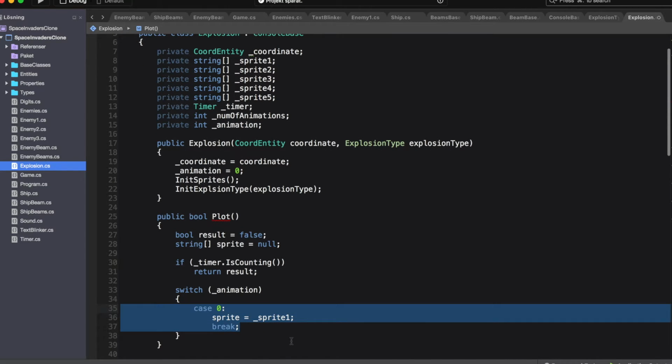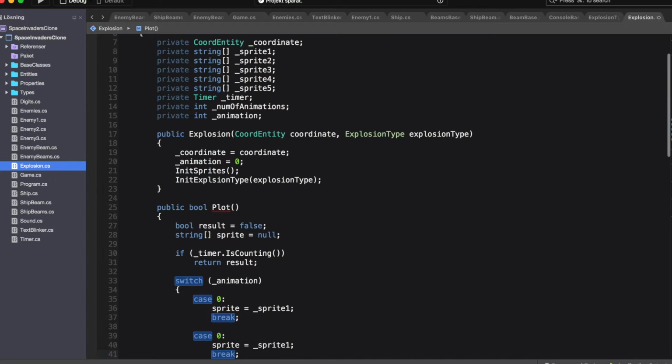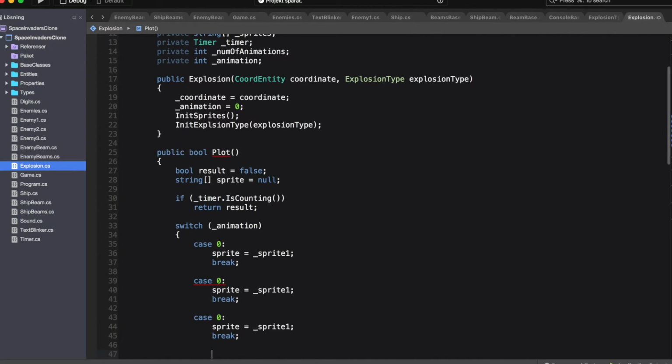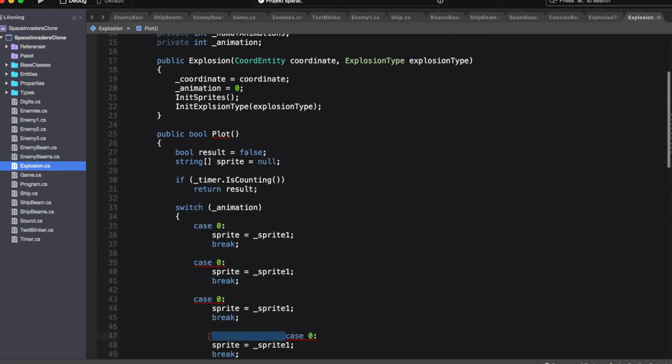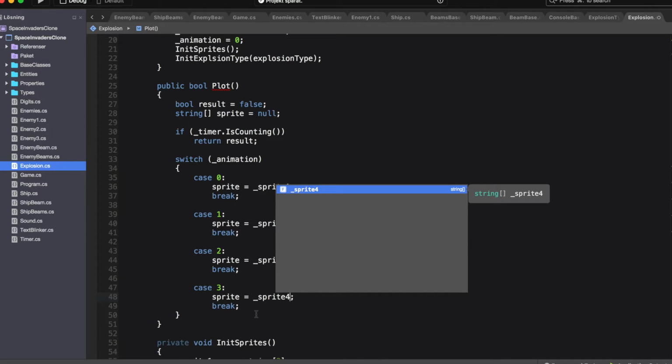Same thing for case 1 and 2, I mean. So, I'm sorry, there we go. Case 1, then we set it to sprite 2. Case 3, then we set it to sprite 3. Case 4, we set it to sprite 5.